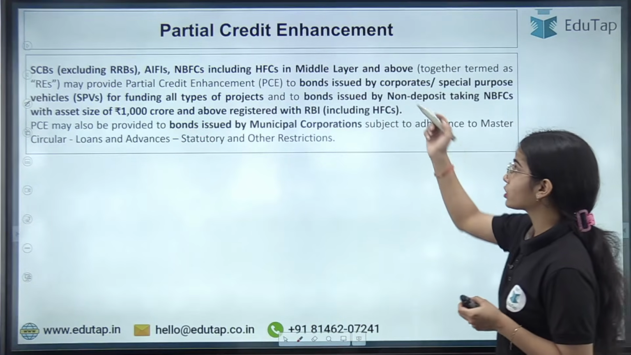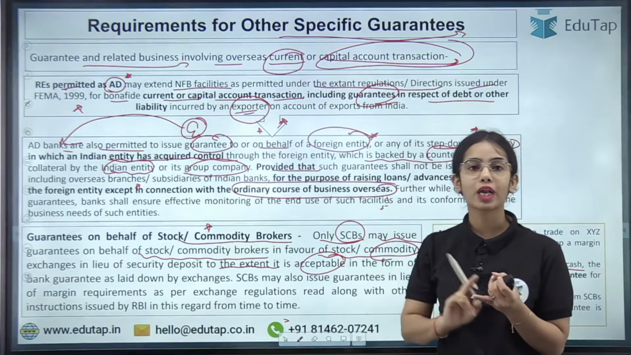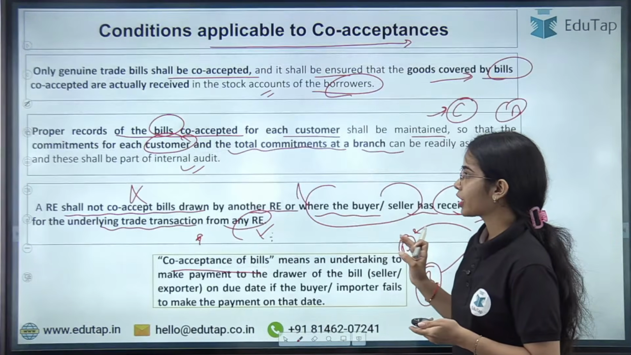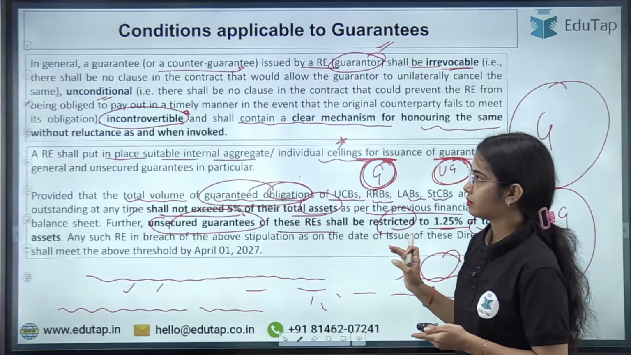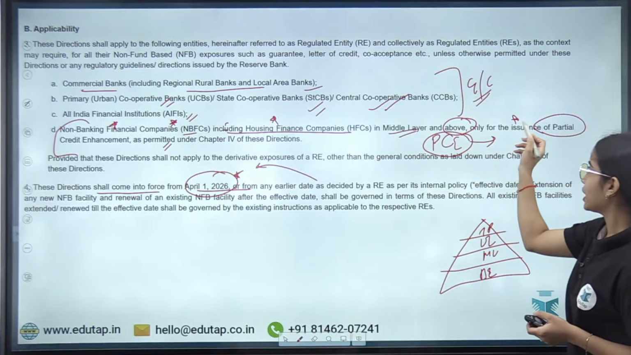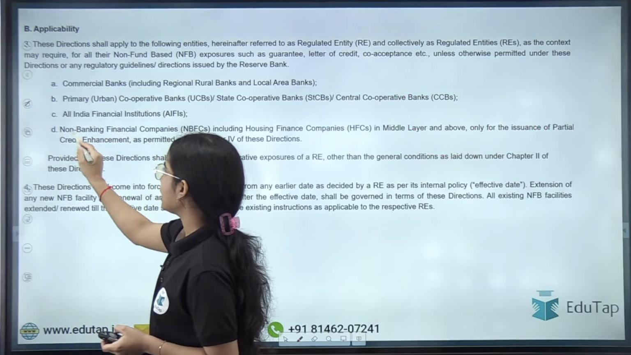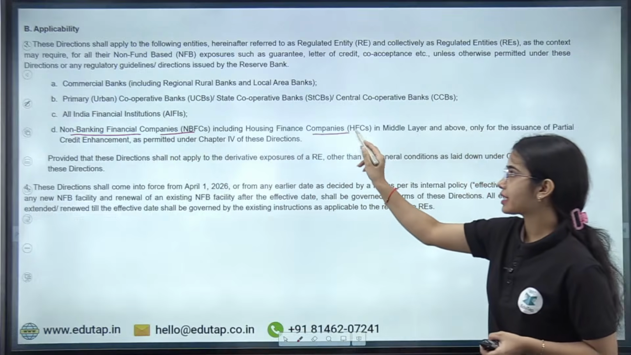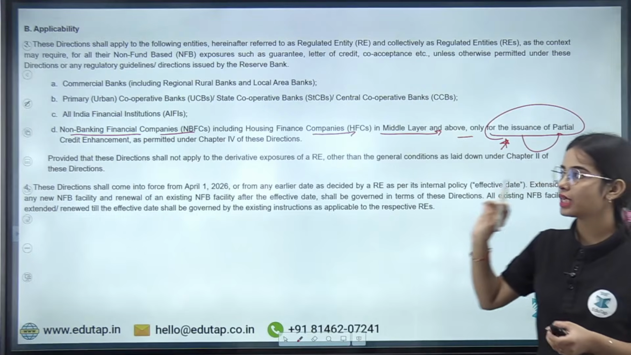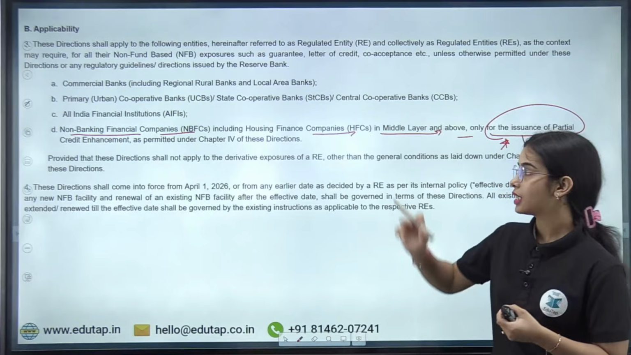Next is partial credit enhancement. Now your confusion will be cleared. Basically, the NBFCs are not allowed to provide guarantees, and they are not allowed to provide co-acceptance of bills. Here it was written that NBFCs are only allowed the issuance of partial credit enhancement. So the NBFCs, including housing finance companies in middle layer and above, are the only ones allowed to issue partial credit enhancement. That means they cannot provide guarantees, and they cannot provide co-acceptance of bills. So this is the idea.